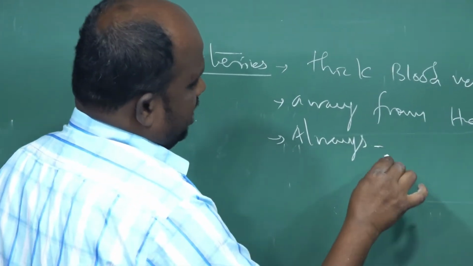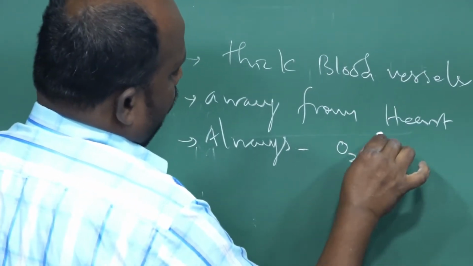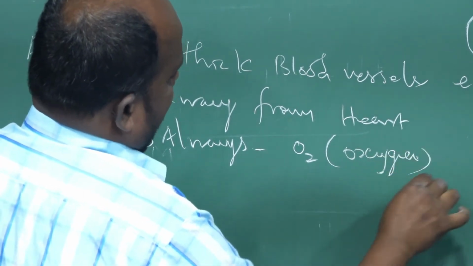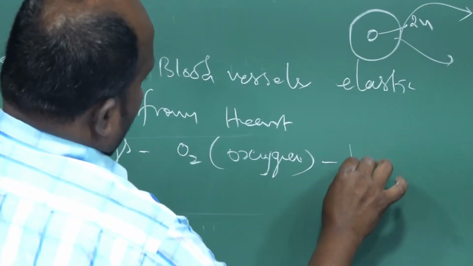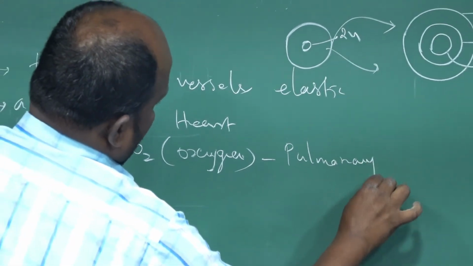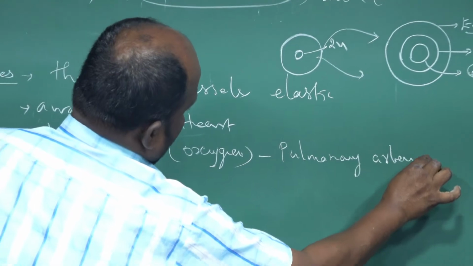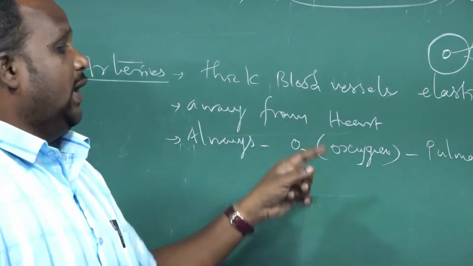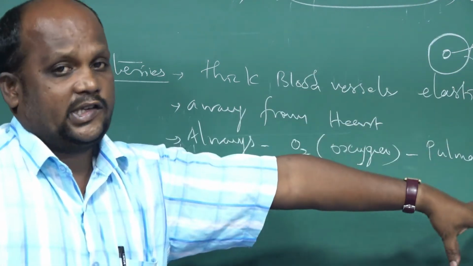It is always carrying O2 blood, which means only oxygenated blood, except the pulmonary artery. Remaining all the artery blood vessels, what is the main role? It is carrying oxygenated blood.